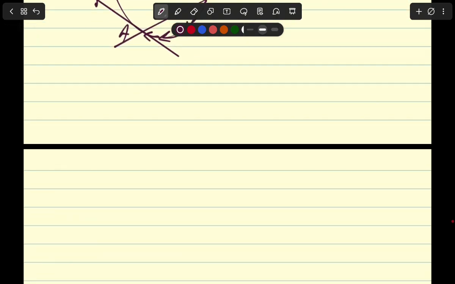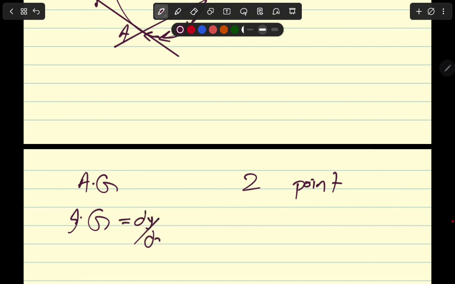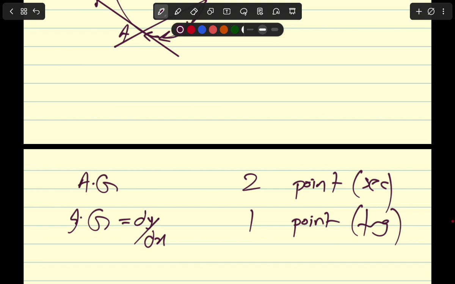So now, what's the difference between average versus instantaneous gradients? Let's make this crystal clear. Average gradient is between 2 points, and instantaneous gradient, the dy by dx or the derivative or the differential, is going to be at one particular point. This is secant and this is tangent. Okay, Cambridge loves asking conceptual questions based on this. So if you understand this picture, you'll never confuse the two again.